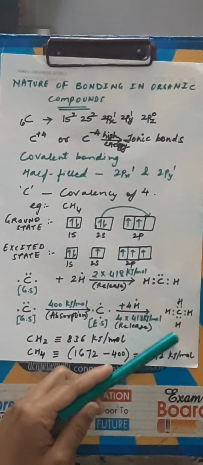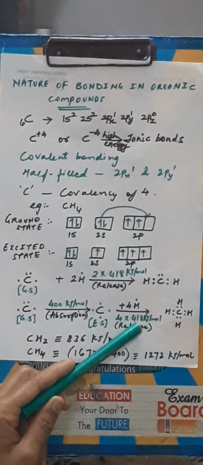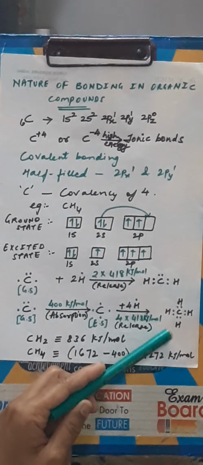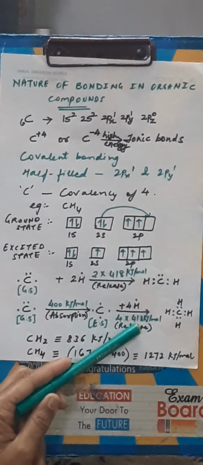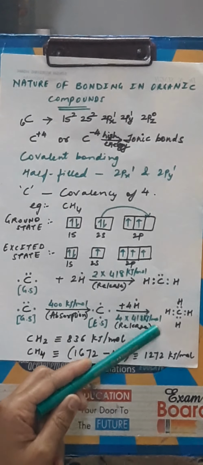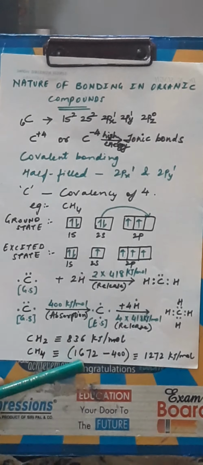In the methane molecule, there are 4 carbon-hydrogen bonds. During the formation of each carbon-hydrogen bond, 418 kilojoules per mole of energy is released. So, in general, how much energy is released in this case? 4 into 418 kilojoules per mole. That comes to a total of 1672 kilojoules per mole.